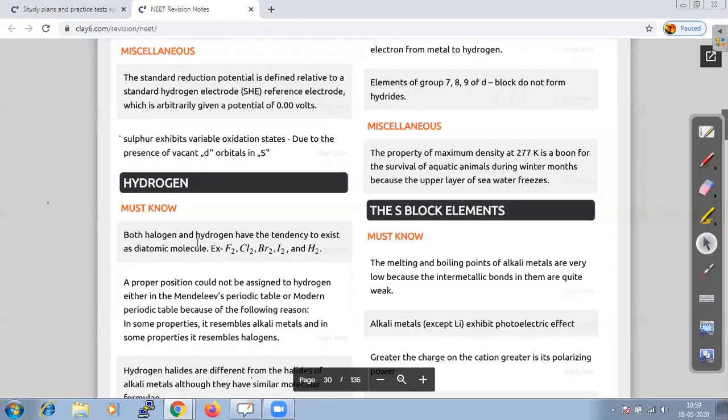If we talk about hydrogen, we can compare hydrogen with halogen. Both halogen and hydrogen have the tendency to exist as diatomic molecules.